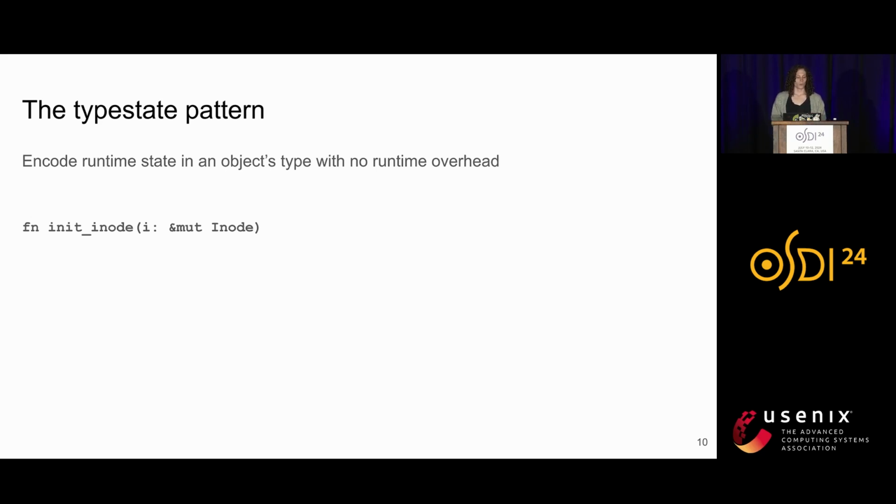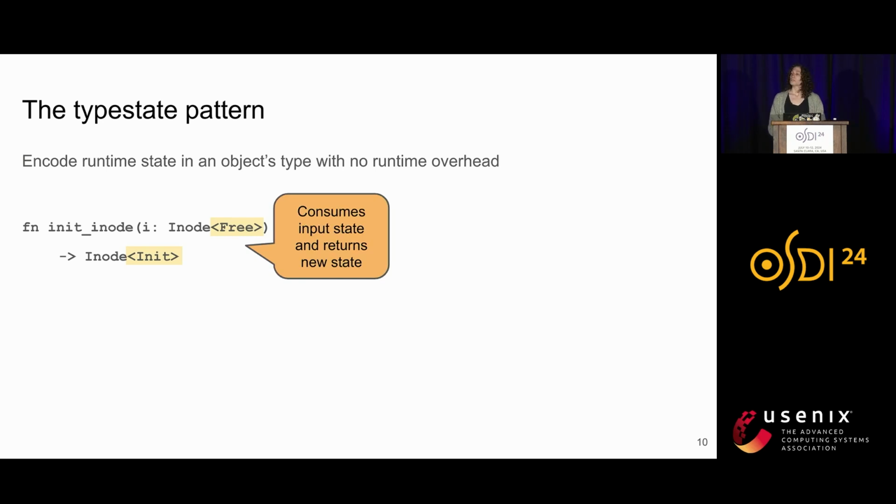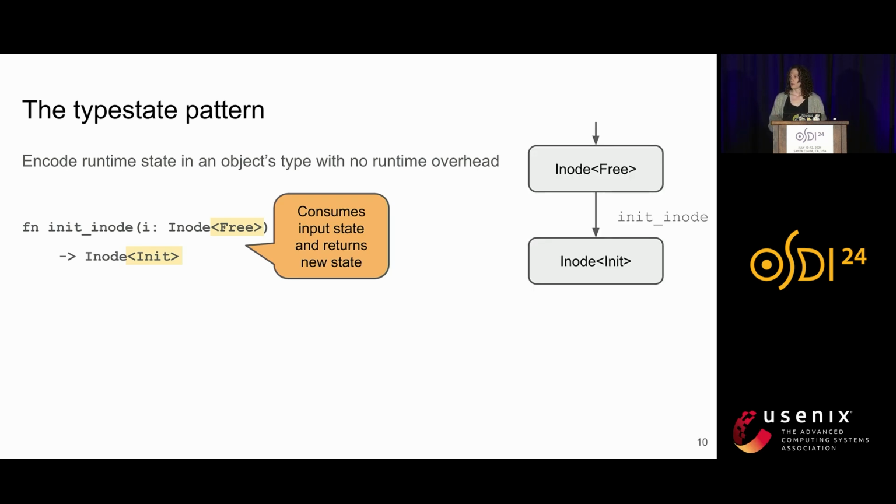We, as systems developers, are probably used to writing code without typestate. So for example, we might write a function to initialize an inode that looks in pseudocode something like this. It takes a reference to an inode and then we'll perform some operation to initialize it. With typestate, we can attach some additional information to the type of this inode that changes as we update this object on durable storage. The function, using Rust's ownership type system, consumes the input state and returns the new state, which essentially starts to encode a state machine representing how this object changes in this operation.